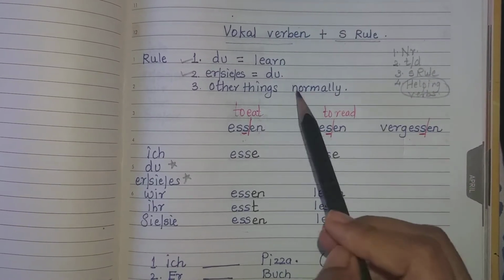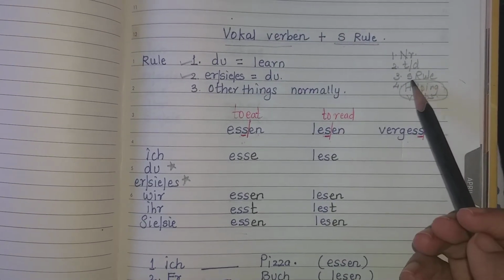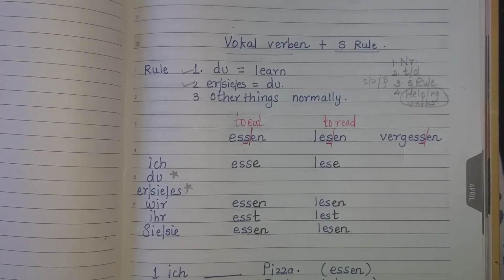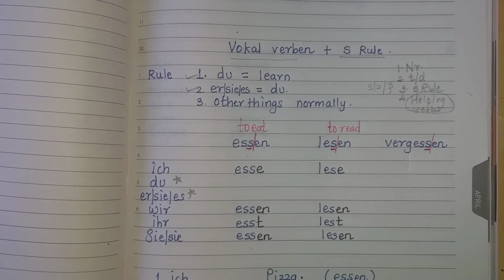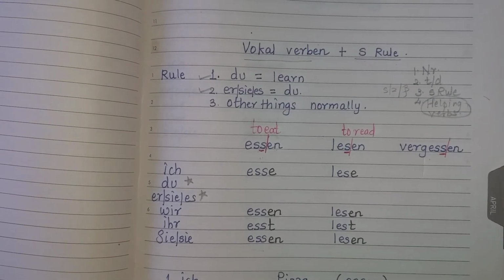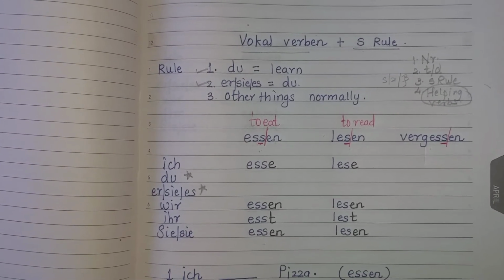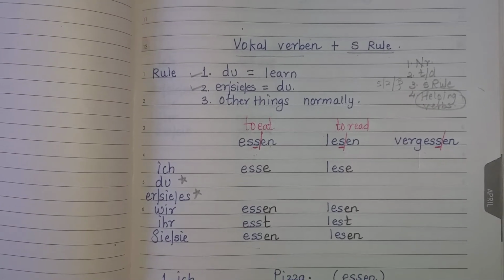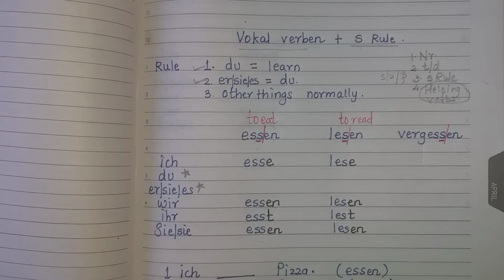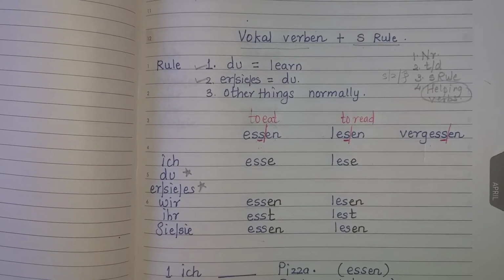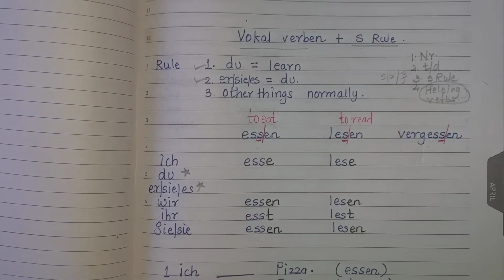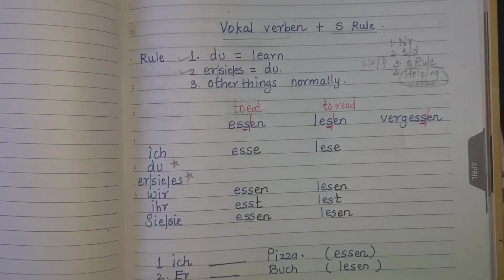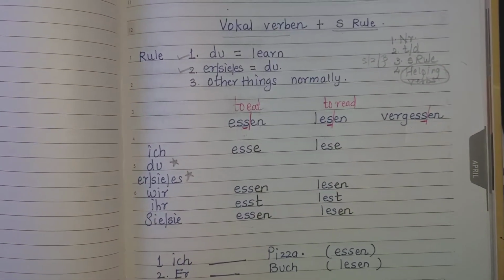When we cut en, if it ended with T or D, it was a TD rule. If we cut the en, and if these words were ending with S, Z or ß, it was an S rule. But in a similar manner, for vowel verben, that is not the case. Vowel verben rules are not many in number, they are few. So you can learn them, and practicing while continuously watching the video will help you memorize those verbs. So as you can see, essen, lesen and vergessen is a combination of vowel verben plus S rule.